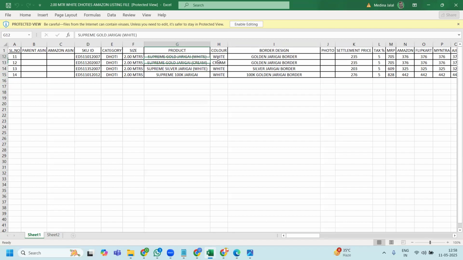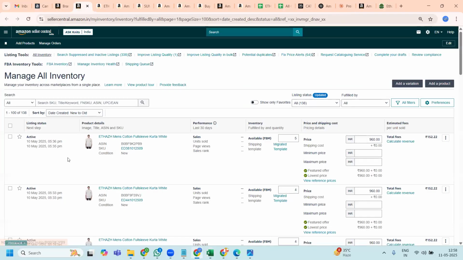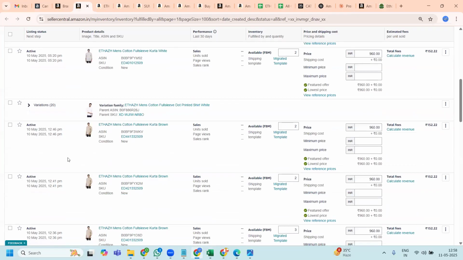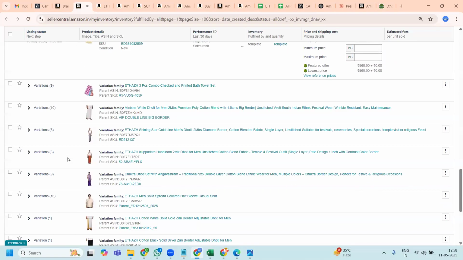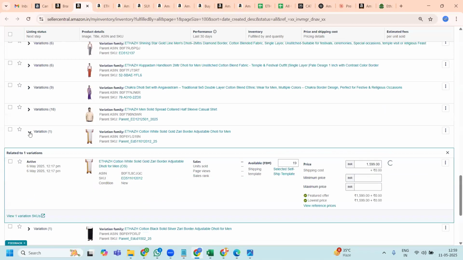So I'm creating the listing which is a parent listing, which will have four variations within it. So when I want to edit, this is the parent one, right? If this is a child SKU, whatever detail, like this one is a thick border. If you want to add a thin border also within this, you can add it and you can write title, detail, description, everything separately for that.